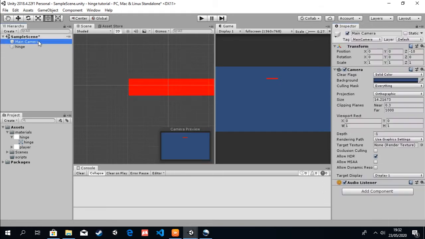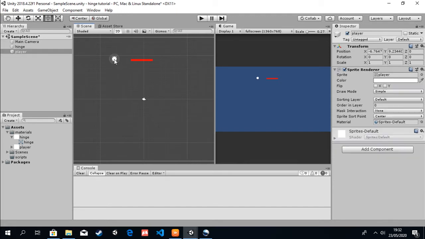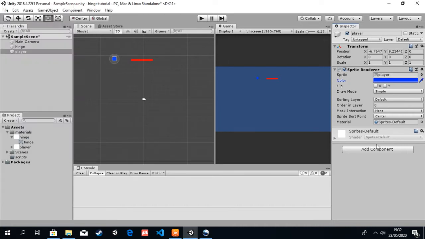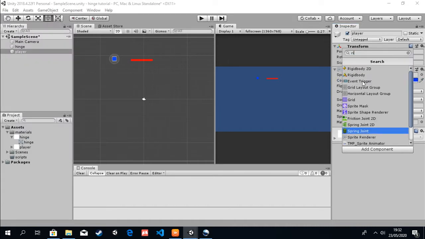And we'll also need a player, which in this case will just be a simple circle. I'm going to put it somewhere there, make it blue, and add a Rigidbody2D.